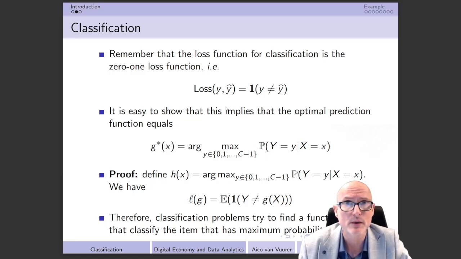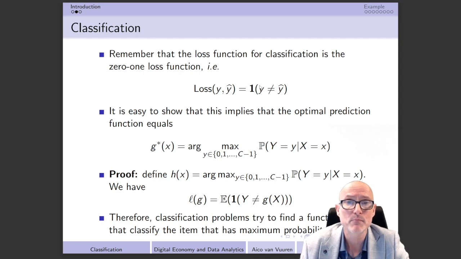Remember that that was equal to the mean of Y conditional on X equal to little x. However, take into account that that doesn't hold anymore, because we don't use the squared loss function over here and we don't have a continuous outcome variable, and therefore the g star x that we had before doesn't hold anymore.